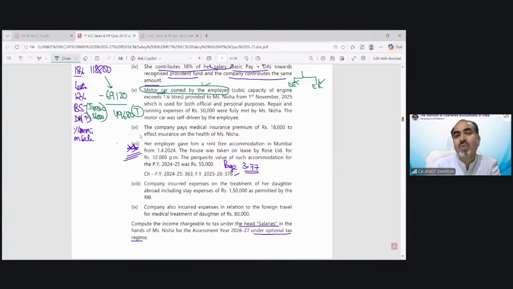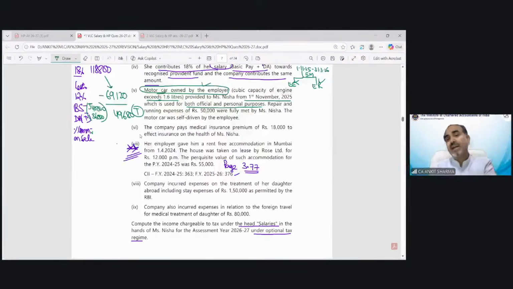Now the car is owned by employer, 1.6 liter engine cubic capacity exceeding. Provided to Nisha from 1st November 25 till 31st of March 26. So it would be November, December, January, February, March. That means we are calculating 5 months perquisite, which is used for both official and personal purpose.